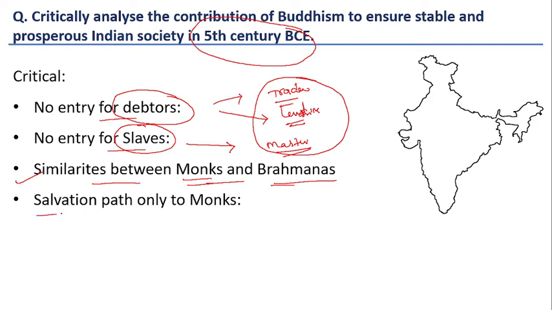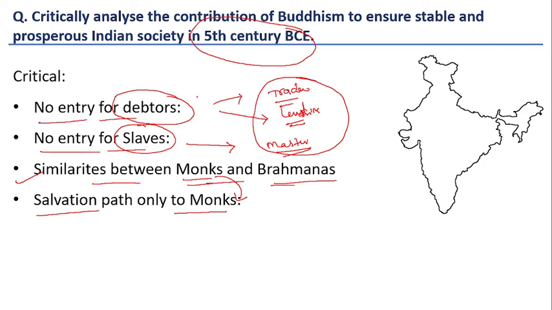When it comes to salvation, the path was prescribed only for monks who joined the Sanghas. The general masses were only allowed to go on with regular day-to-day life activities. It asked common people to respect the existing norms in society. Here you can say no entry for debtors, no entry for slaves.